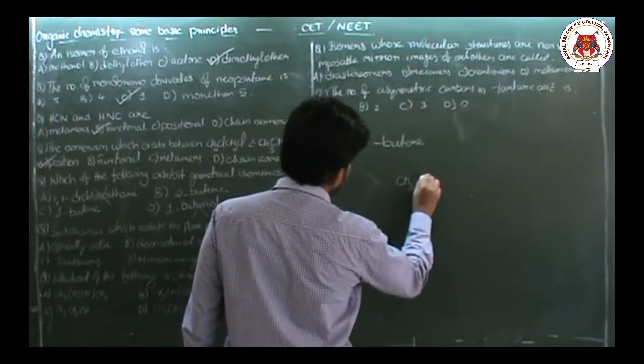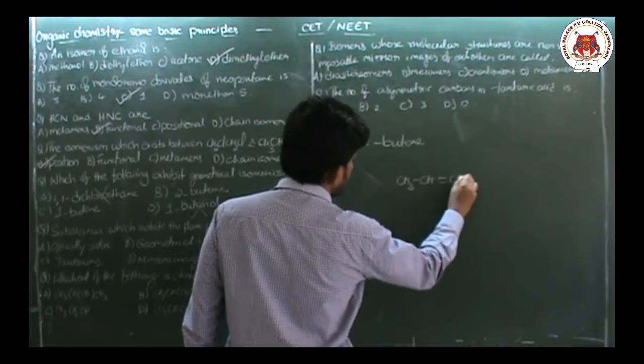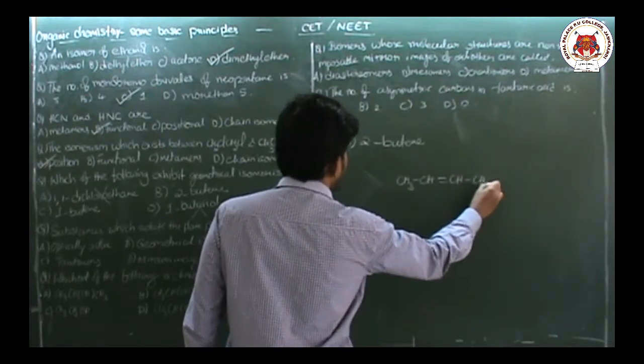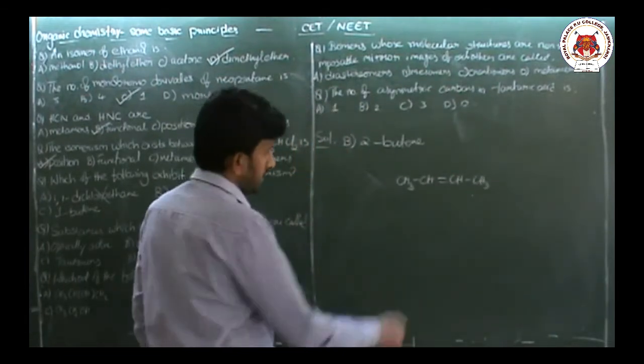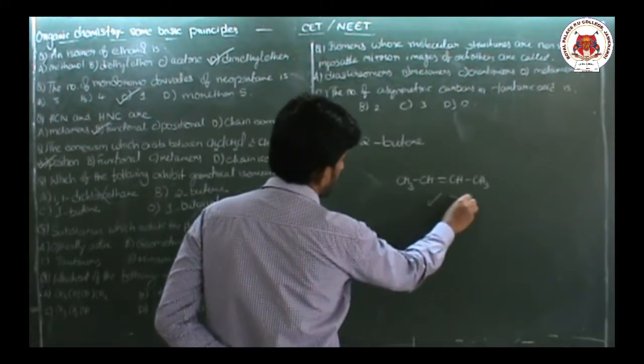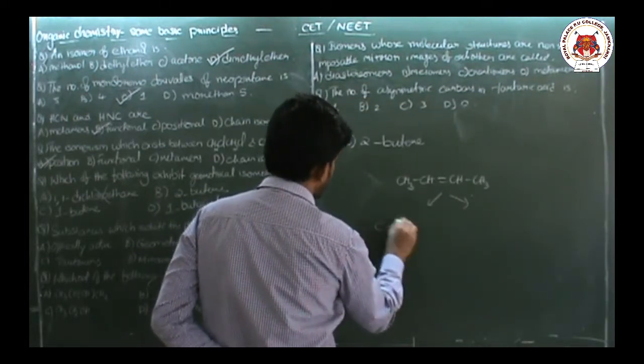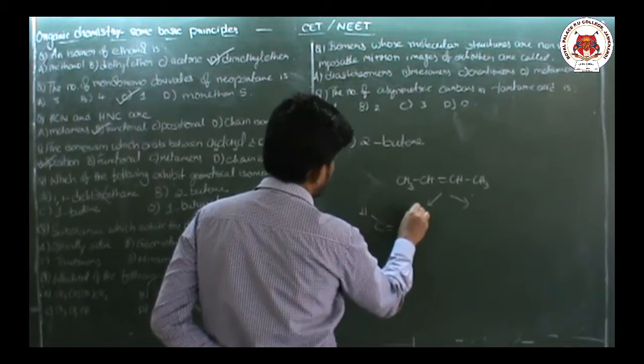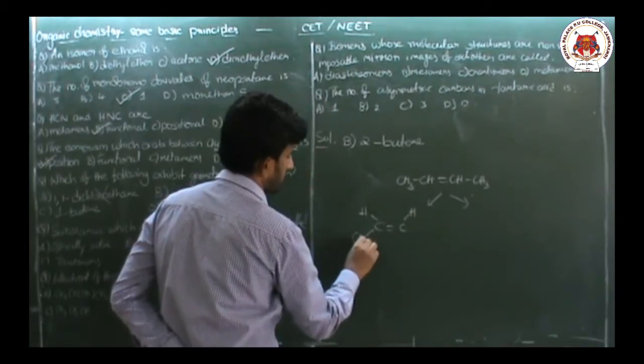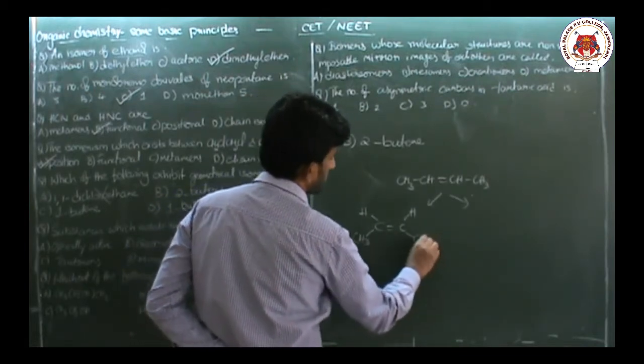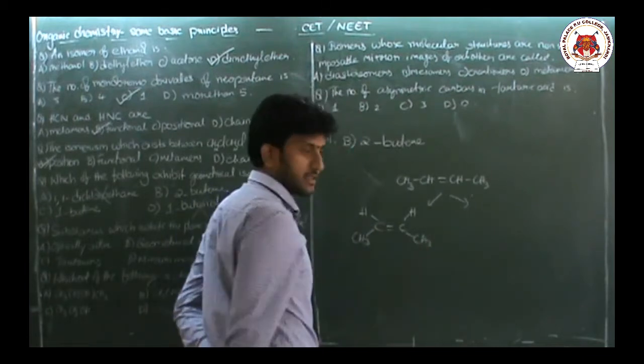CH3 CH double bond CH CH3 is 2-butene. This 2-butene can be written in two ways. CH3 and H on the upper side of the double bonded carbons, and two methyl groups downside like this.